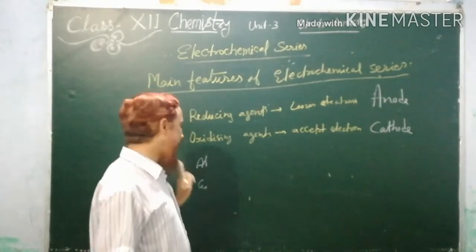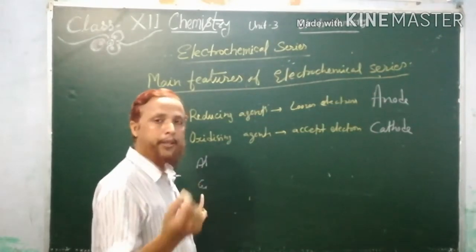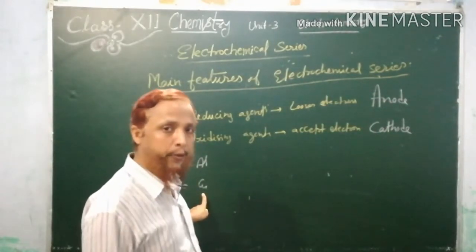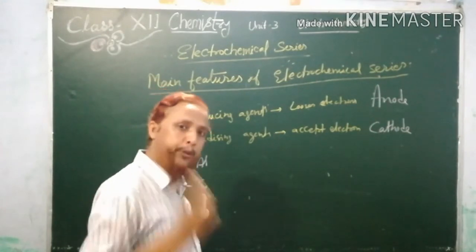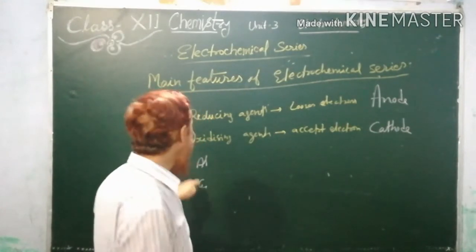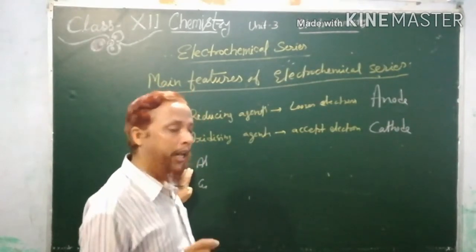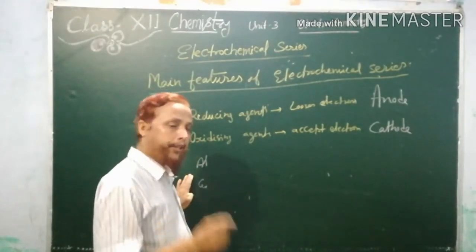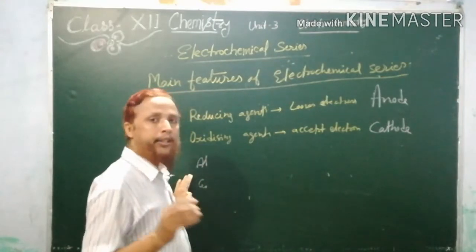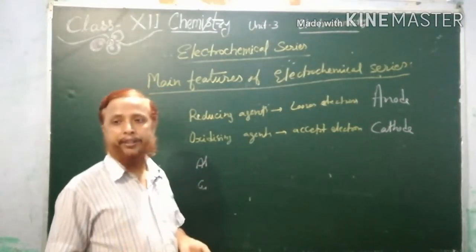Aluminium is also a metal, copper is also a metal, so both are reducing in nature. But here we have to find out which is more reducing, which one has more tendency to lose electrons. For that we have to compare their standard reduction potential.